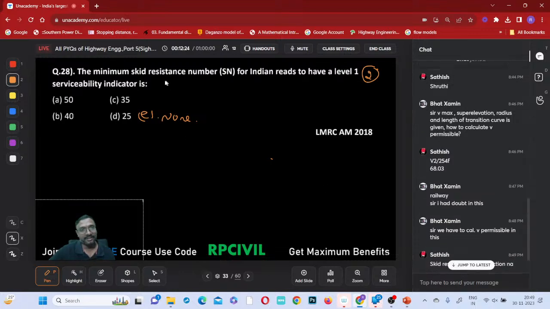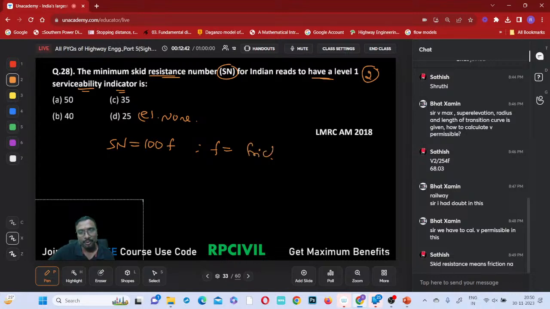Okay. So what is that? The minimum skid resistance number for Indian roads. To have a level 1 serviceability indicator, the serviceability number will be equal to 100 times F, right. What is that F? If you just observe, F is nothing but your friction factor, right.